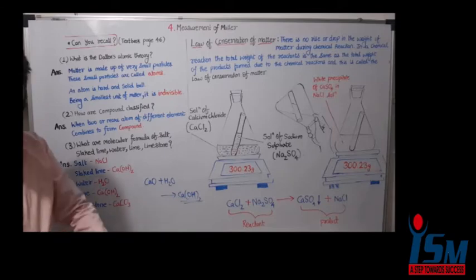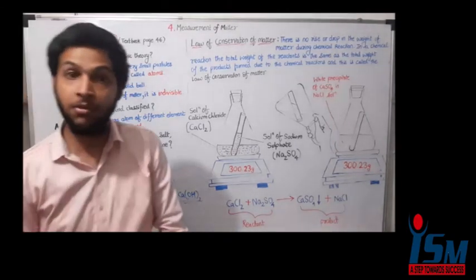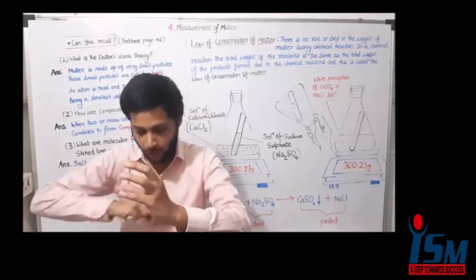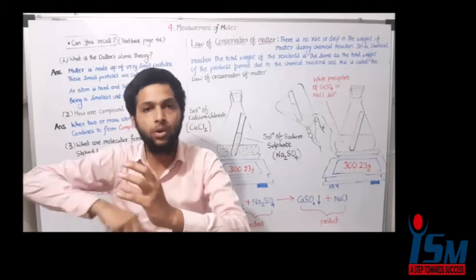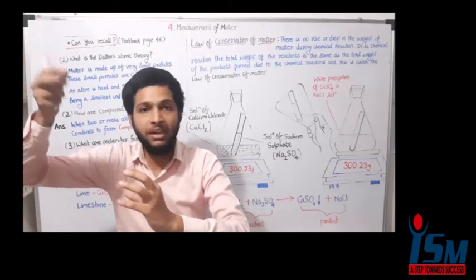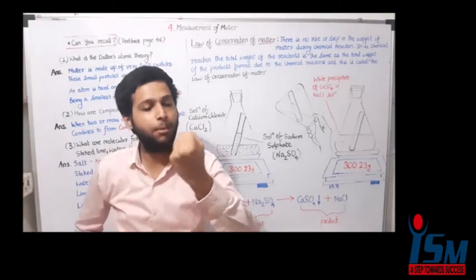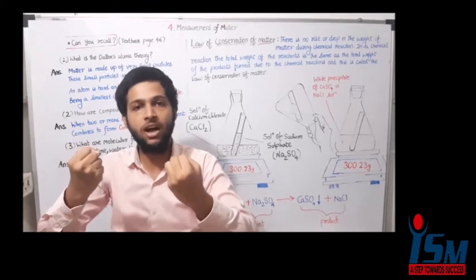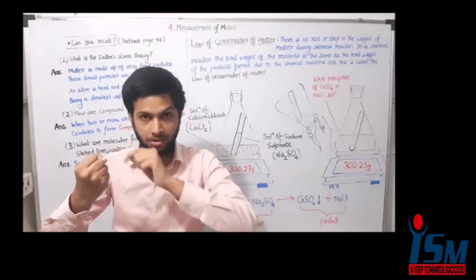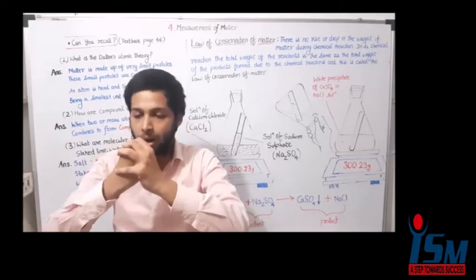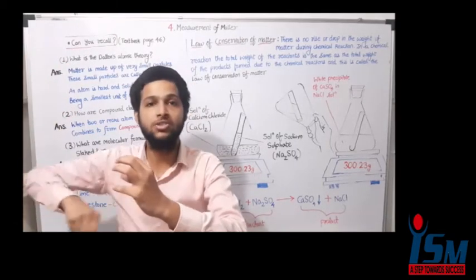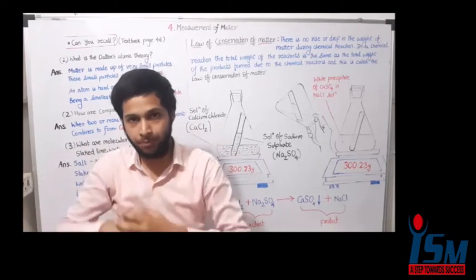You have learned in the 7th and 8th standard that an atom consists of a nucleus and electrons. Electrons revolve around the nucleus in a stable circular orbit. Electrons are negatively charged, and the nucleus is made up of protons and neutrons. The protons are positively charged and the neutrons are neutral, they have no charge. The protons and neutrons combine to form a nucleus, and electrons revolve around the nucleus in a stable circular orbit.